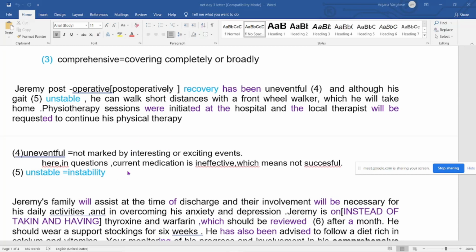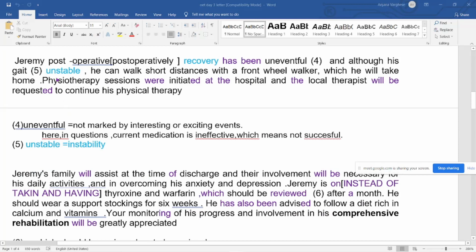So the same thing I have explained, the meanings, everything I have explained over here. So what is another synonym for unstable? It is instability. Okay.